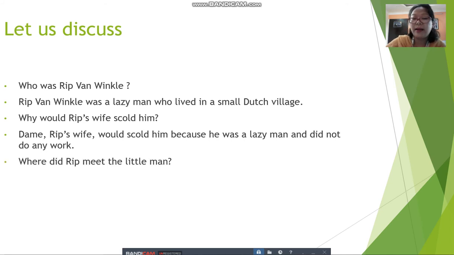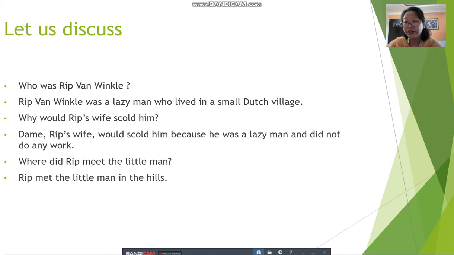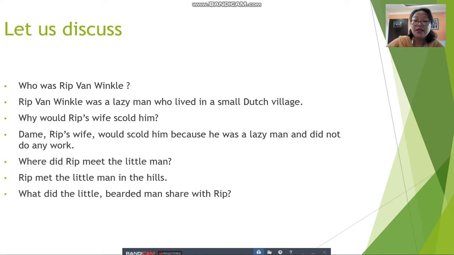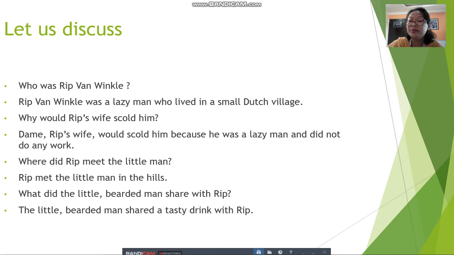Where did Rip meet the little man? Rip met the little man in the hills. Instead of hills, you can write forest also. Then, what did the little bearded man share with Rip? Do you remember what he shared? What did this little bearded man share with Rip? Yes, the little bearded man shared a tasty drink with Rip. After drinking which, Rip went off to sleep for many years.